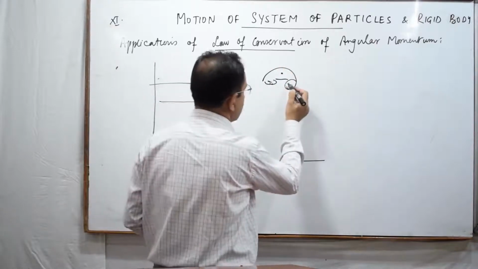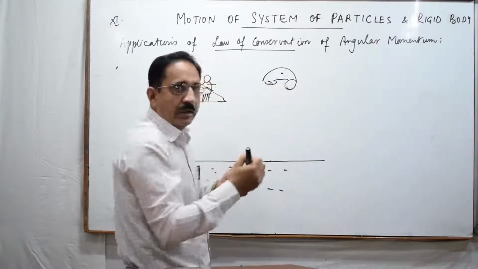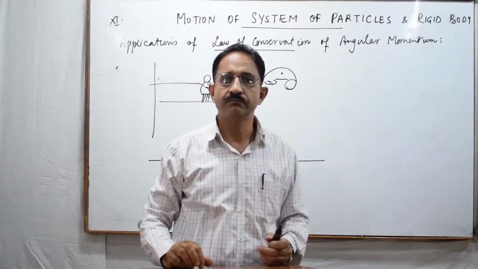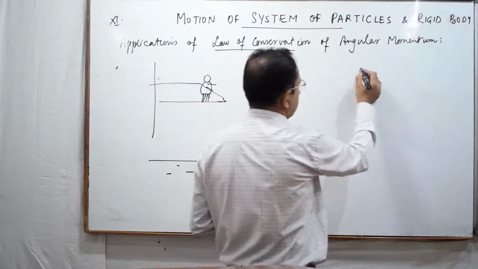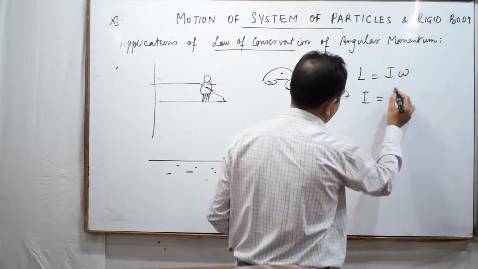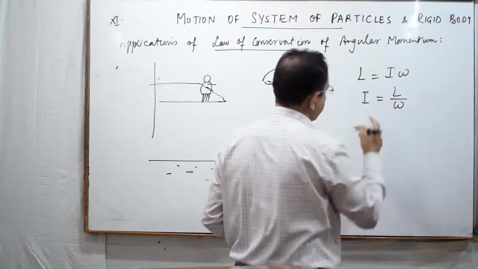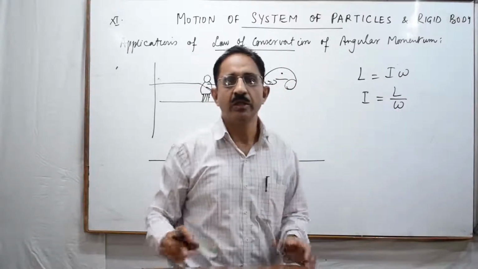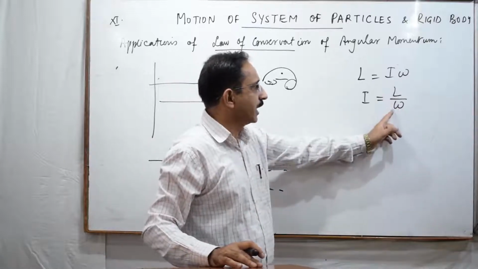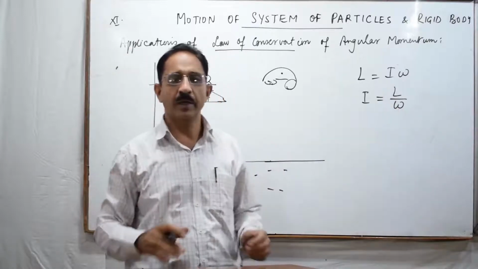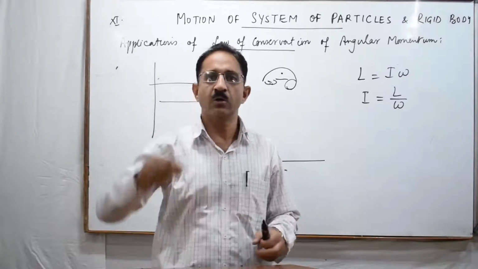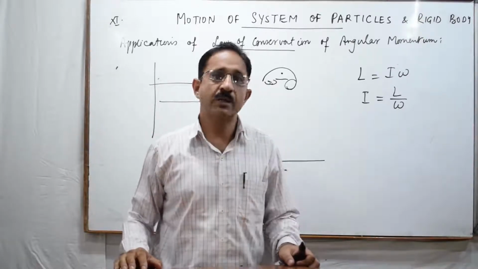So with respect to this axis of rotation, when the diver tucks the body in, there is a decrease in the moment of inertia. Since L is equal to I omega, when I becomes equal to L by omega, basically when there is a decrease in moment of inertia, keeping the value of L constant, there has to be an increase in the value of omega. So he starts somersaulting in air and it is quick rotational motion, because he has increased omega.